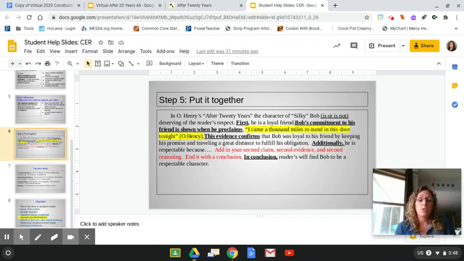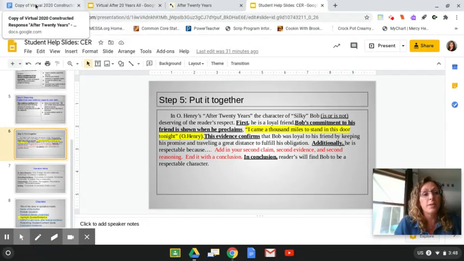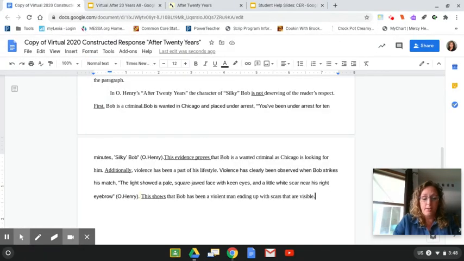So in conclusion, readers will find Bob to be a respectable character, or in conclusion, readers will find that Bob is not a character who is deserving of the reader's respect. So that's what I'm going to put down right now. I'm going to make sure I use a transition word. In conclusion, the readers will not find Bob to be a character worthy of their respect.